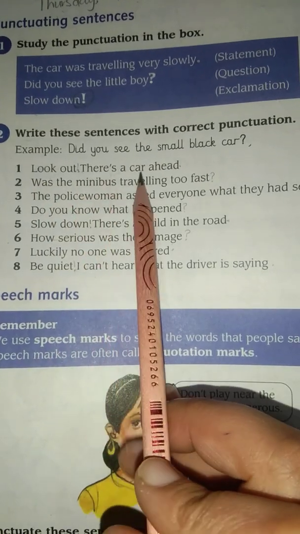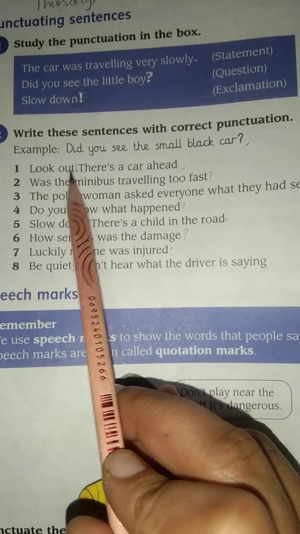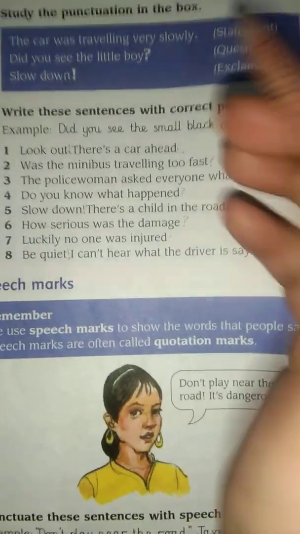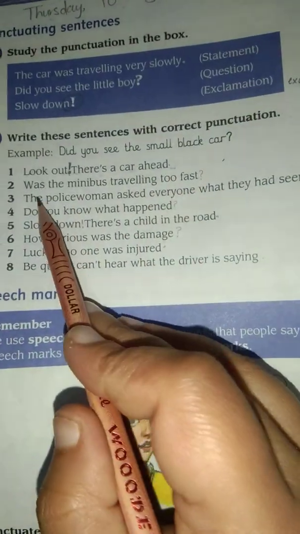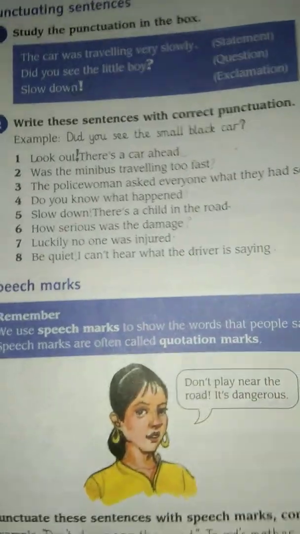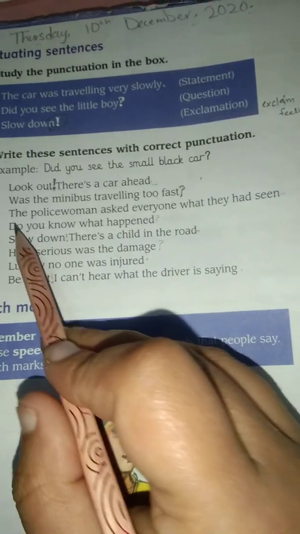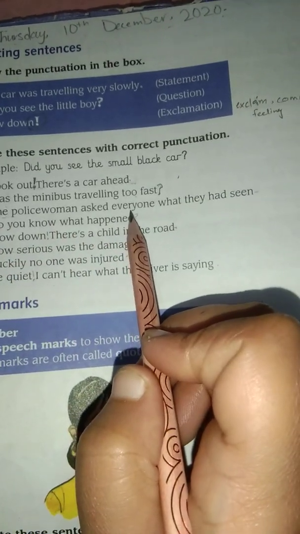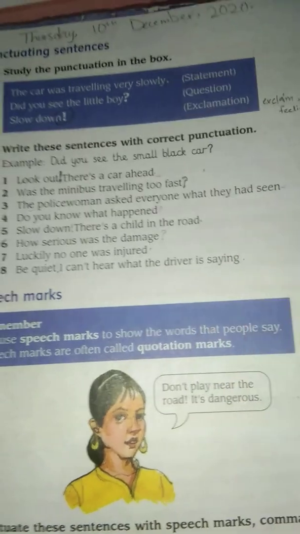Look out, there is a car ahead. So look out, this is expressing something, so you use an exclamation mark here, a vertical line and a dot. Was the minibus traveling too fast? It's a question, so you will use a question mark like this. The police were asked everyone what they had seen.